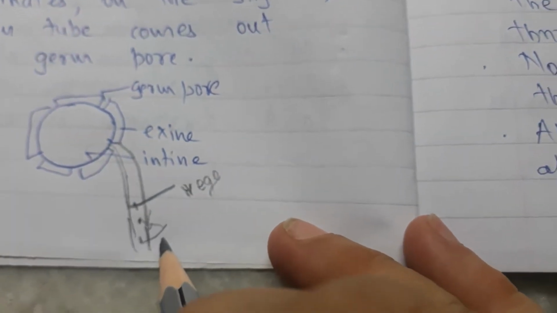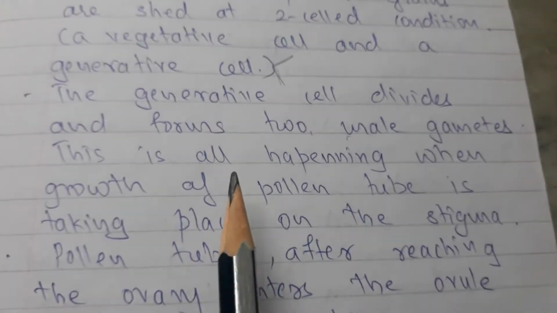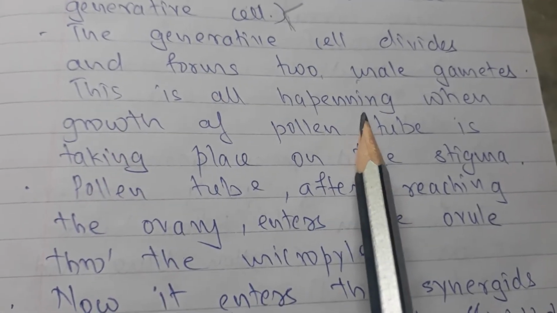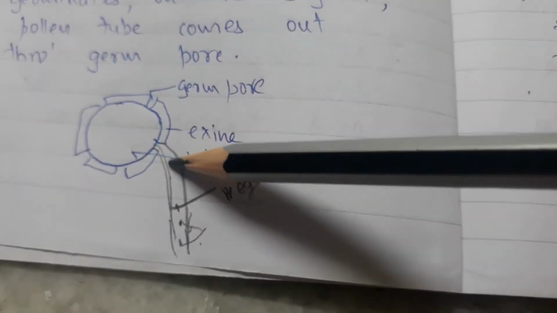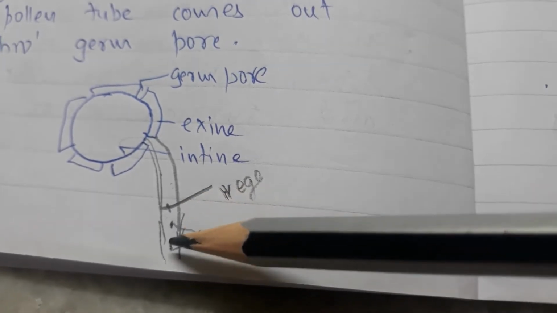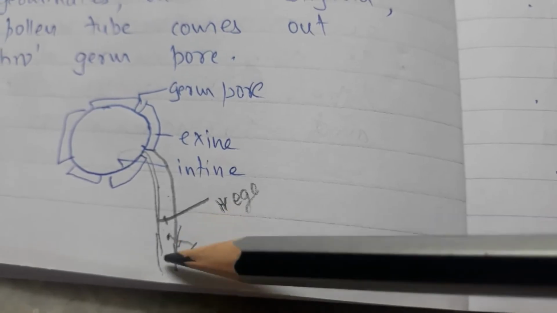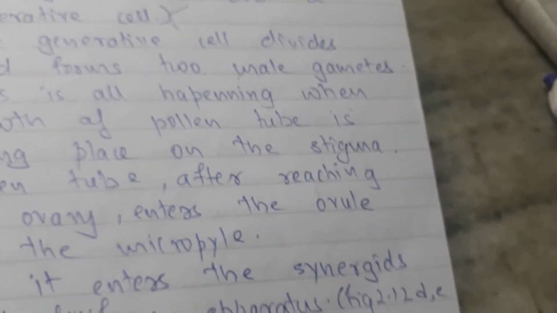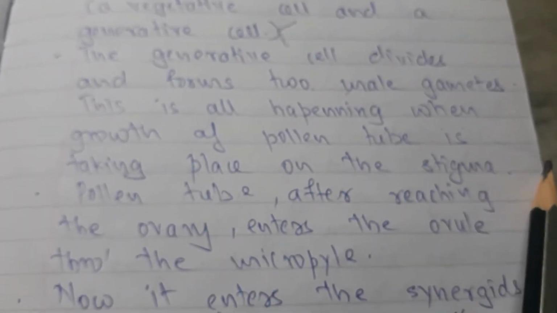So 3 cells are formed. This is all happening when the growth of the pollen tube is taking place. See, the pollen tube is becoming bigger and bigger and inside it is having 1, 2 and 3 cells. This one is of the vegetative, these two are of the generative. Now, how many male gametes are there inside the pollen tube? 2.